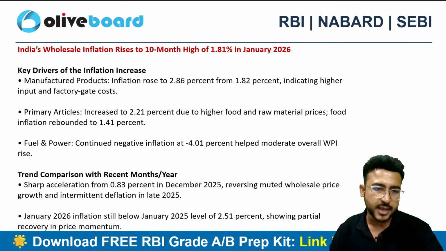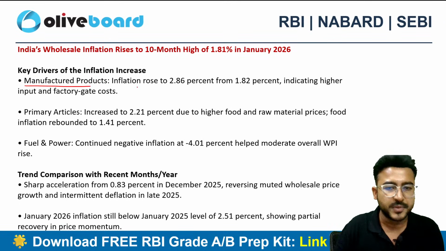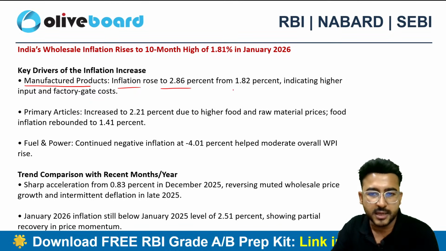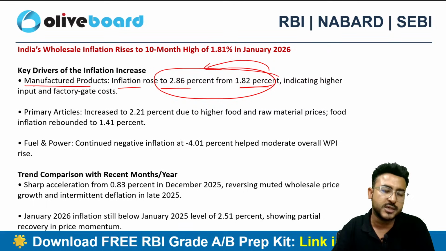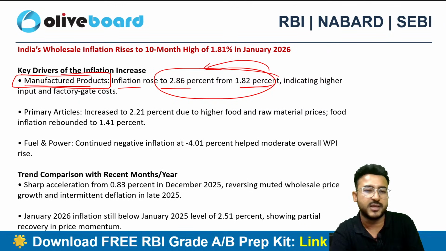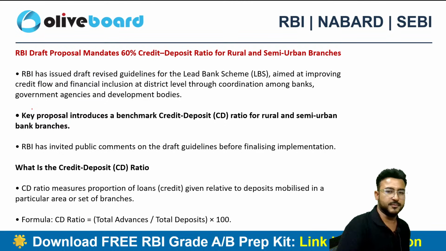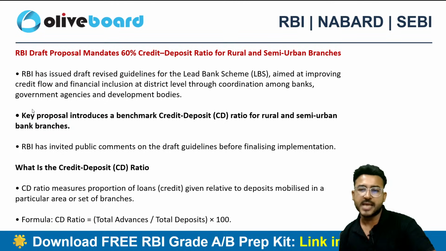It is the highest in the last 10 months, mainly driven by manufactured products, because inflation rose to 2.86% from earlier 1.82%. Now you don't have to remember these internal numbers, it will be even fine if you can just remember the driving reason. It is manufactured products. Okay, that is the major driving reason, and the secondary driving reason will be primary articles. Okay. That is also you have to remember just before your examination ka data.